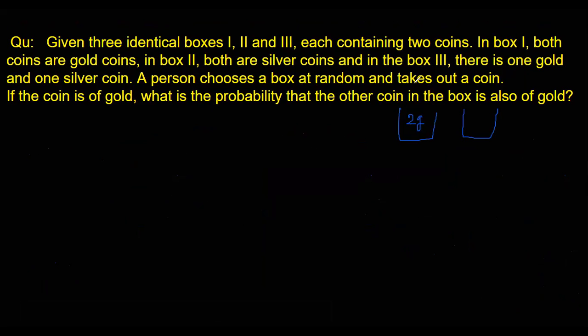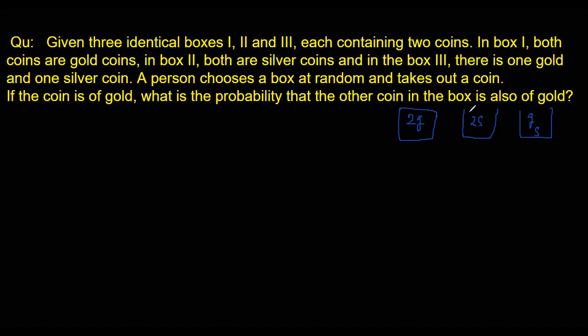In box 2, both are silver coins, so 2 silver coins. And in box 3, there is 1 gold, 1 silver. Gold and silver. Okay.